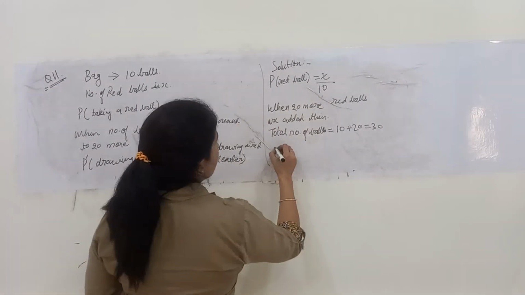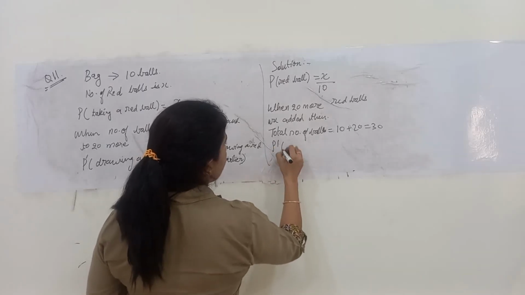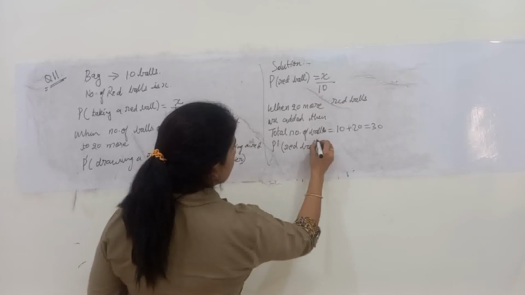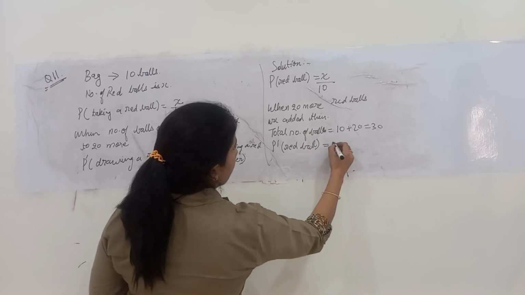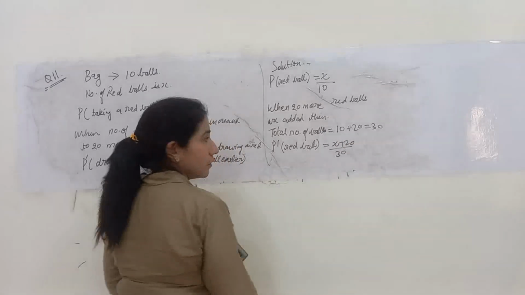And the probability P dash of drawing the red ball will be X plus 20 upon 30.